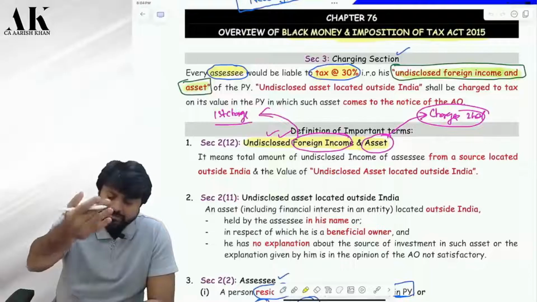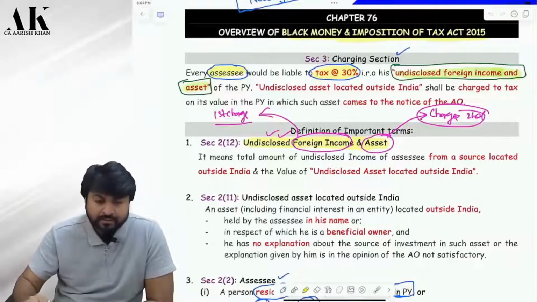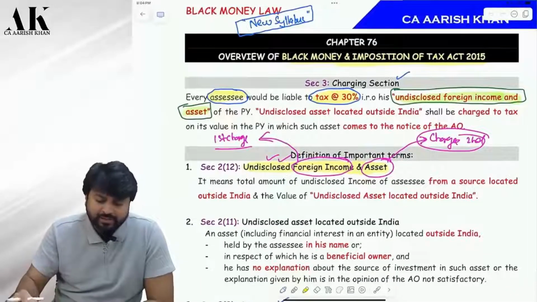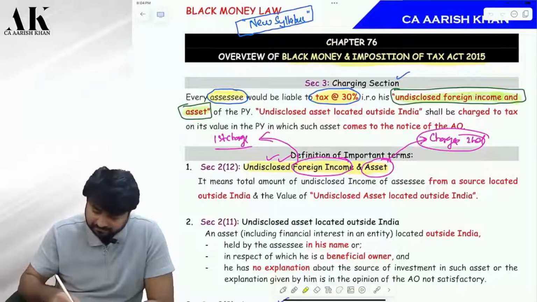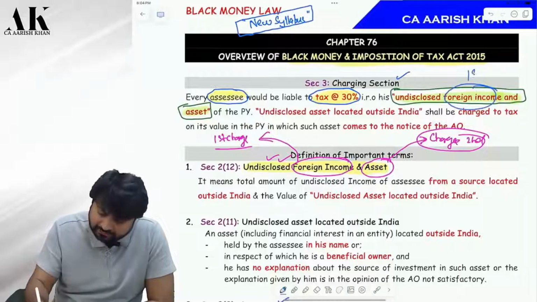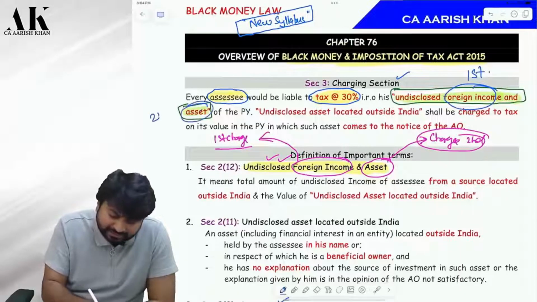So let's come to the main charging section. Let us read once again. What is written in the charging section? Every assessee would be liable to tax at what? In respect of his what? Here also write first. Here also write second.